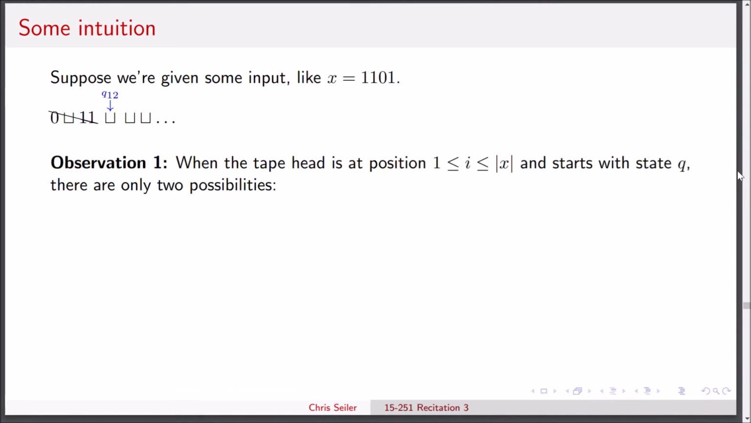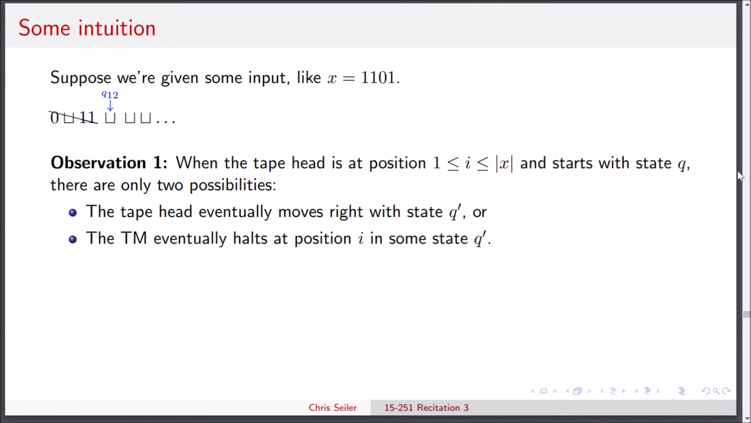First of all, when the tape head is at some position i in the string, it starts from some initial state, the first time it gets to that position i. And then there are two things that could happen. One of them is eventually the tape head will move right, like we've seen in our examples above, and it will transition into this new state Q prime, or the TM will eventually halt while at that position and end up in some new state Q prime, which is either the accepting or the rejecting state.